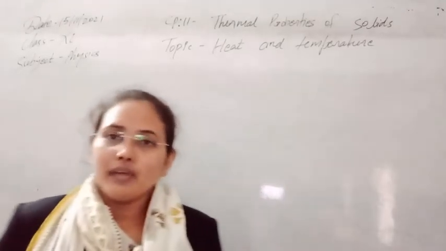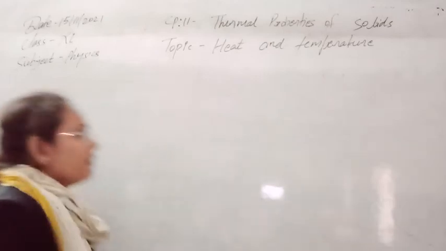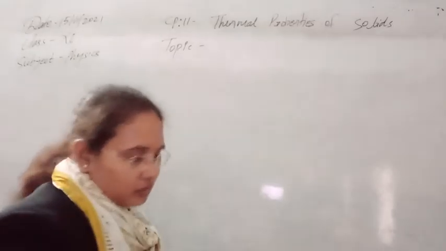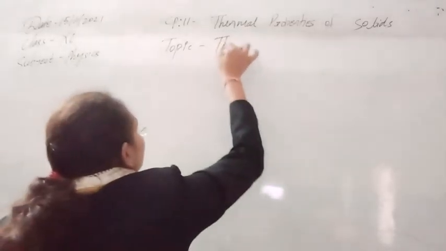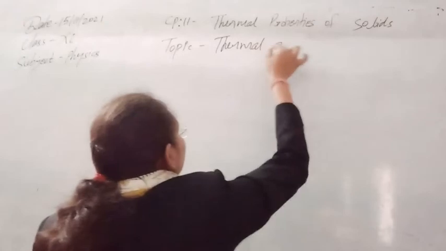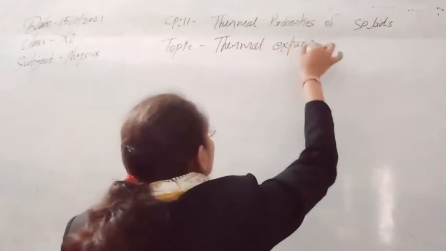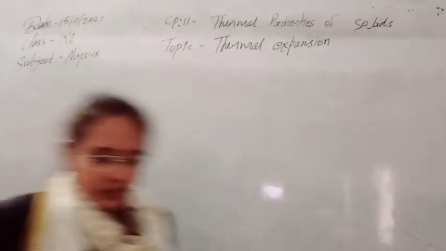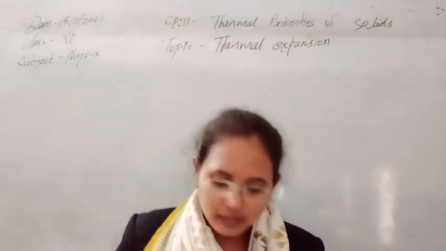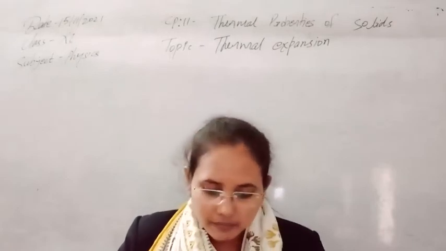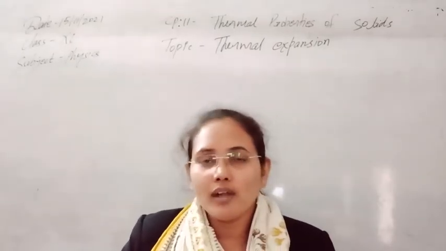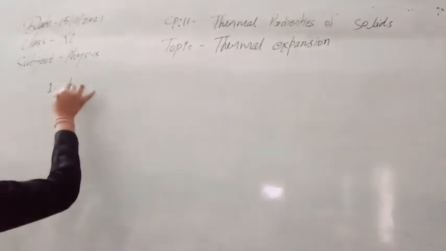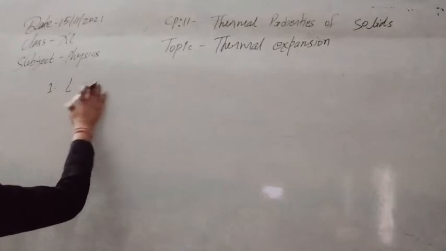How many types of expansion will we see in solids? The first type of expansion we will see is along the length. So let's see now the next topic, that is thermal expansion. This is the expansion of solids on heating, and we will see this is of three types. We will discuss all the types one by one. I will start with the first one, that is called linear expansion.